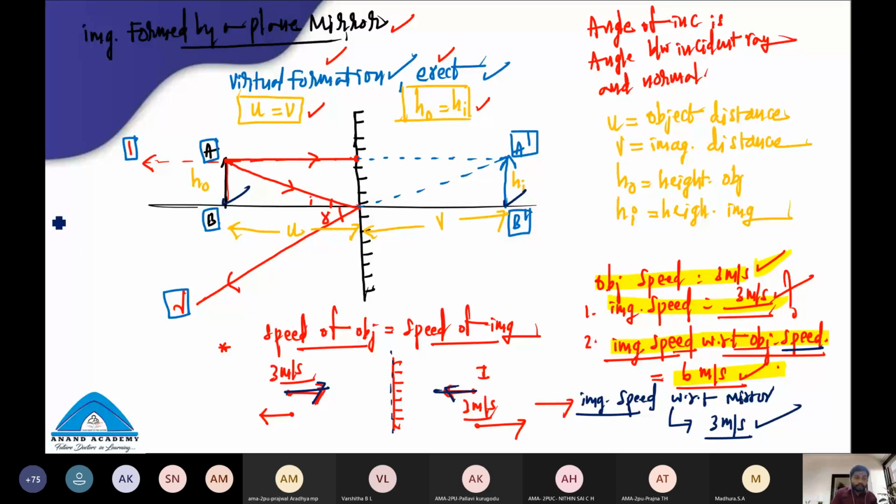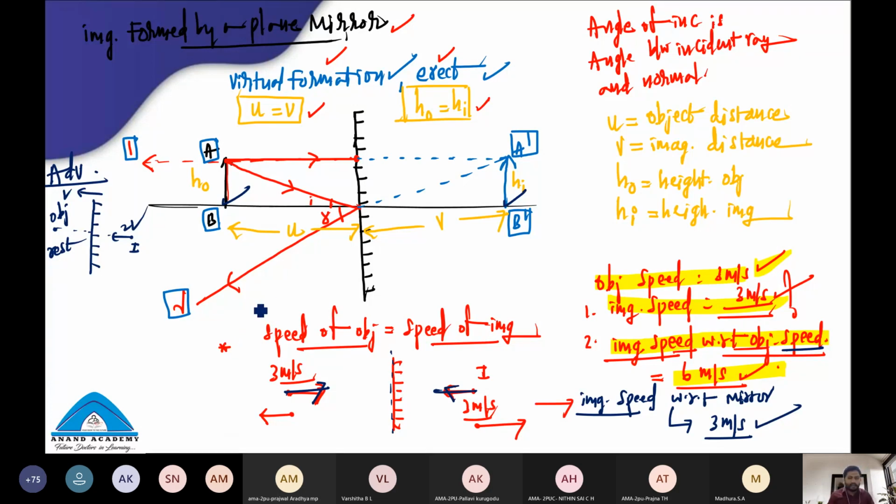And one more advanced topic I wanted to mention here. There are no proofs required for you right now. Those will be discussed in the revision. Just this is an advanced topic. Students, carefully observe. This is the plane mirror. There is an object here. Here, object is at rest. Plane mirror is moving with a velocity v. And at the same distance, an image is formed, right? This image now will move with a velocity 2v.